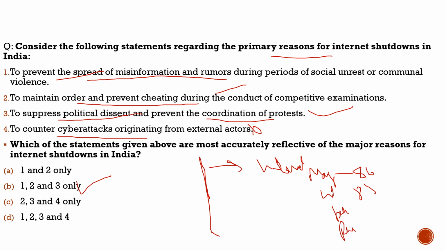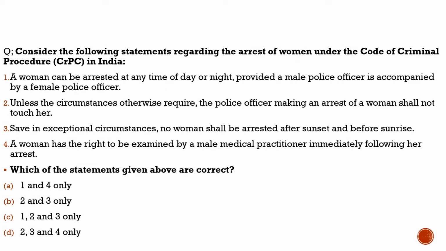Because there was discussion about why India is topping the list of countries going for major internet shutdowns. It shows the condition in the country, that we are going for internet shutdowns because of protests and communal violence. It highlights much about the country, and this article has highlighted that there is definitely a need for clear guidelines. With this, let's move to another slide and see what question we had brought there.